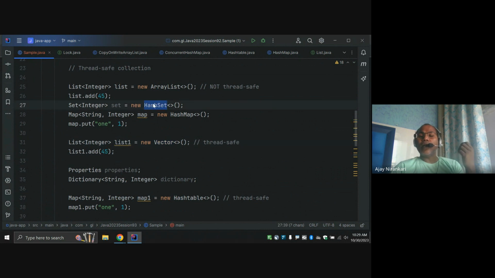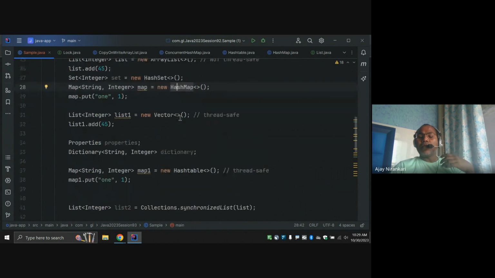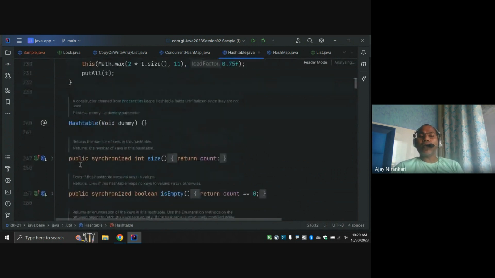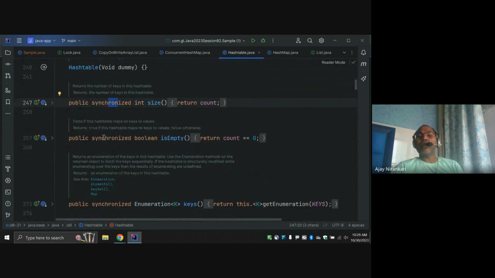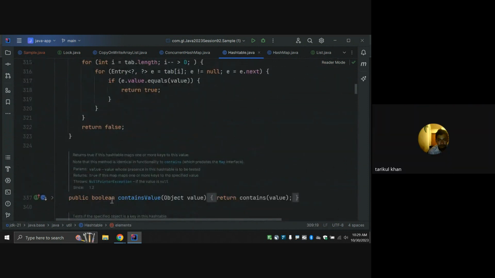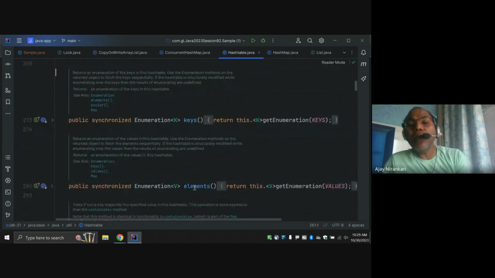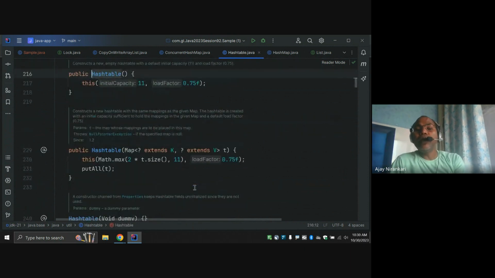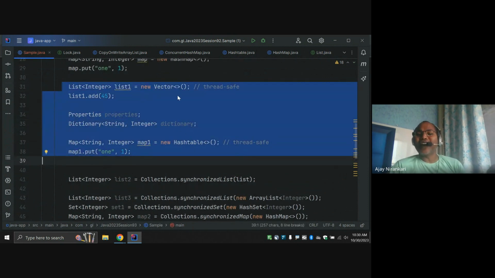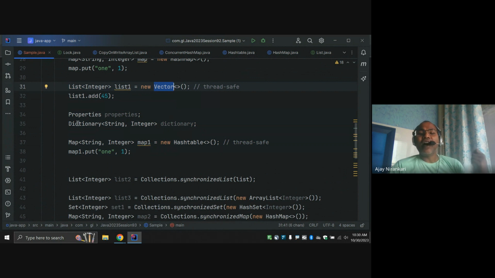Similarly, HashSet and HashMap are two implementations of Set and Map. If you want a synchronized version, you can use Hashtable. If you go to Hashtable and check the methods, all the methods are synchronized. Due to this synchronized keyword, and since they were implemented in Java 1, these are sometimes called legacy classes, meaning very old classes. Vector, Dictionary and Hashtable are all legacy thread safe classes.